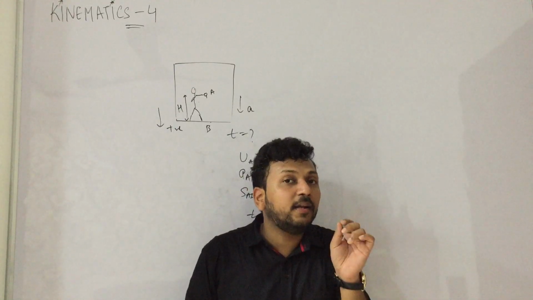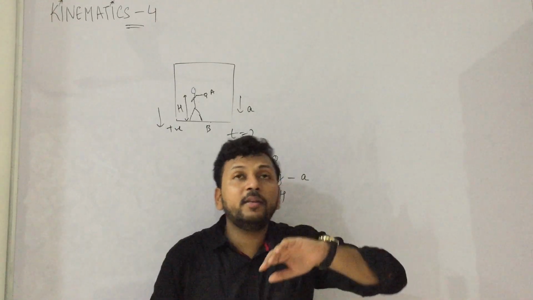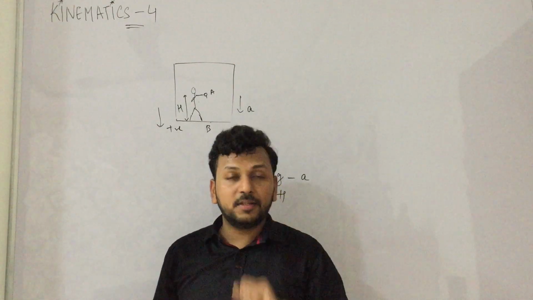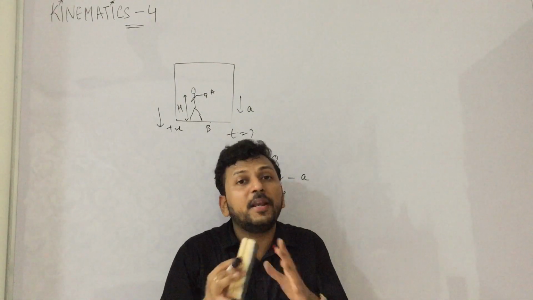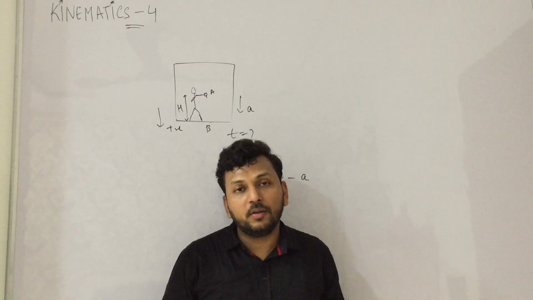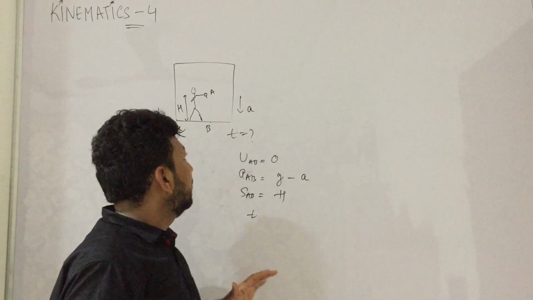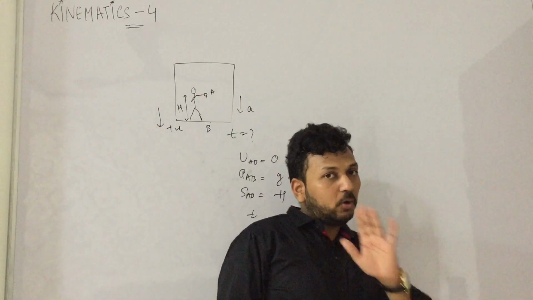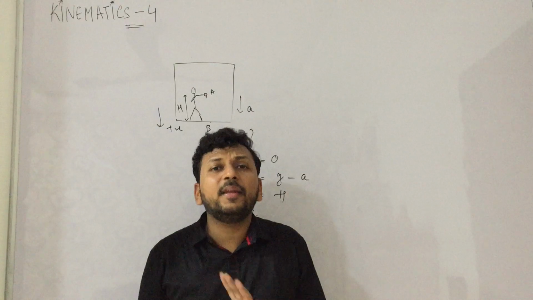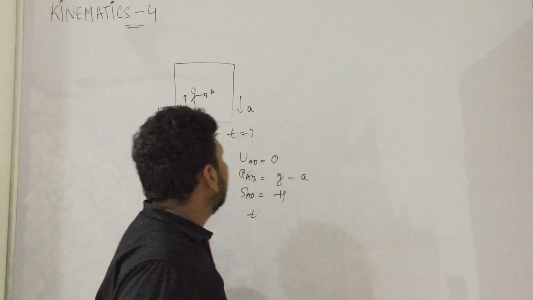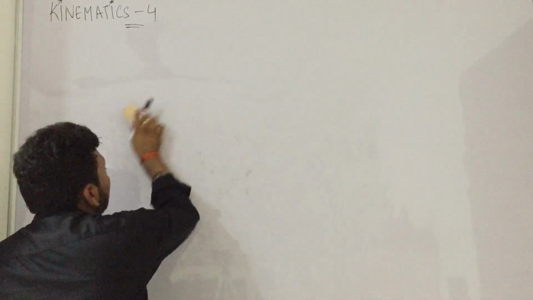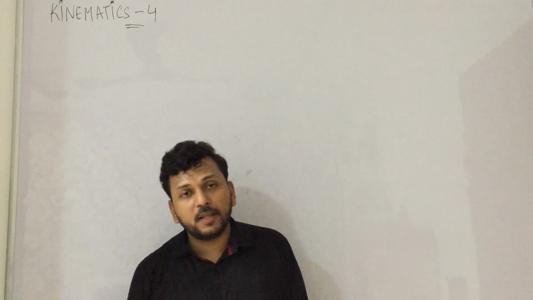So this is the scenario. See, why did we solve relative velocity? Because the coin would actually have come down a lot of distance, but relative to the lift it came down h distance. When two bodies are moving in relation with each other, at that instant we have to solve the relative velocity concepts. I hope this is clear. Simple thing, you write everything about A, write everything about B, take a direction positive, negative and solve relatively. Write UAB, AAB and you apply the equation. That's it. That is finished. So this is also one chor police, thief police type of question only. This is also that scenario.